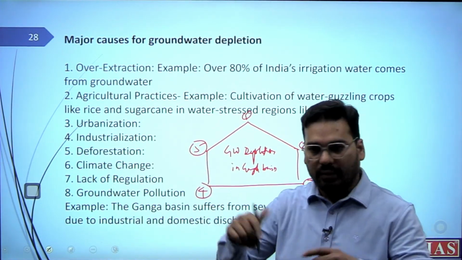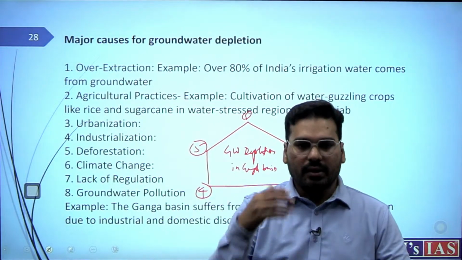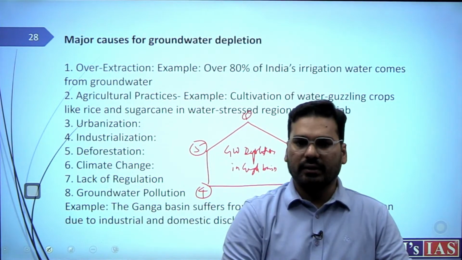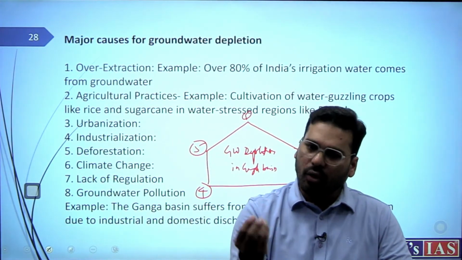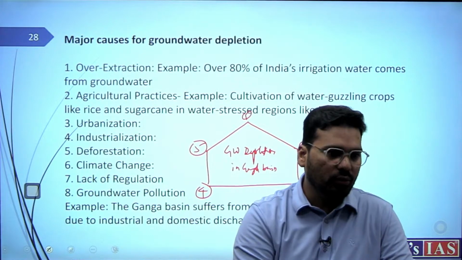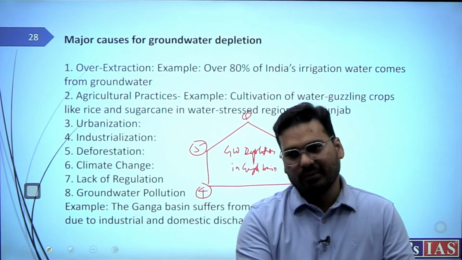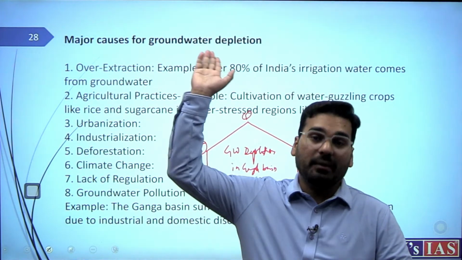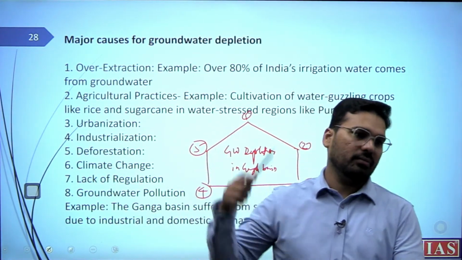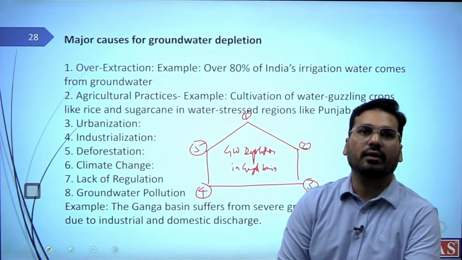Urbanization, if you are talking about urbanization in the Ganga Valley, or in this Ganga Yamuna Valley, try to remember how many big cities you know, right? From Delhi, Kanpur, Allahabad, Banaras, Patna, Bhagalpur, all these are big cities in this valley only. They have a lot of population. Delhi's population is more than 2 crore, lying in this valley only, in this basin only. I mentioned that. You should have drawn those cities on the map also. Urbanization, industrialization, Kanpur, Banaras, Patna, Delhi, all are on this. They are extracting a lot of groundwater.